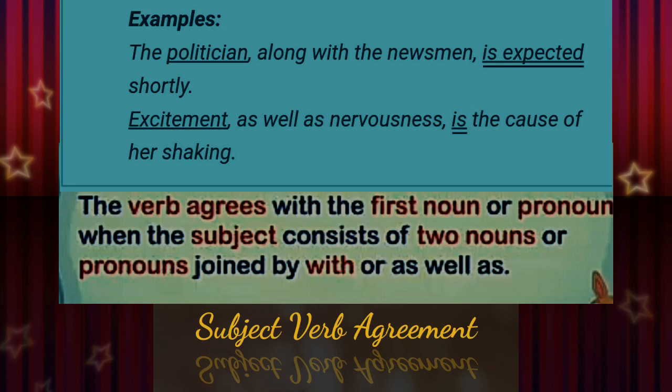Now look at the next sentence. Excitement as well as nervousness is the cause of her shaking. Excitement is the main subject. So never bother about something that we have added with the help of as well as. Understood? Excitement is the subject here, and that's why we have to use the verb is in this sentence. So what we have learned through these examples: the verb agrees with the first noun or pronoun when the subject consists of two nouns or pronouns joined by with or as well as.